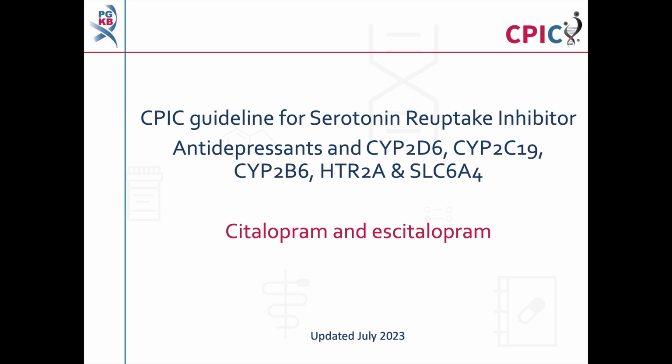This is a summary of the CPIC guideline for serotonin reuptake inhibitors and variation in the genes CYP2D6, CYP2C19, CYP2B6, HTR2A, and SLC6A4. This video will specifically discuss the recommendations for citalopram and escitalopram. Videos covering the recommendations for fluvoxamine, paroxetine, sertraline, venlafaxine, and vortioxetine can be found on the PharmGKB website and on the PharmGKB YouTube channel. This guideline was last updated in July 2023.